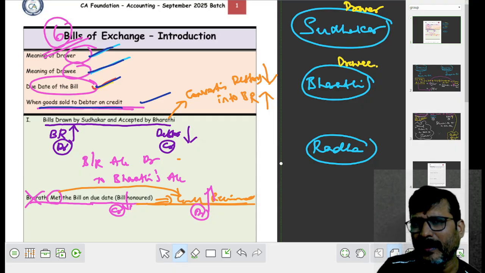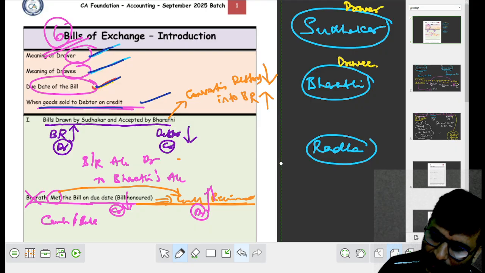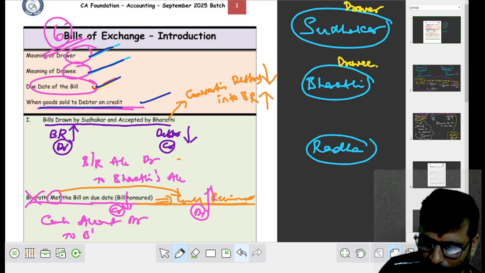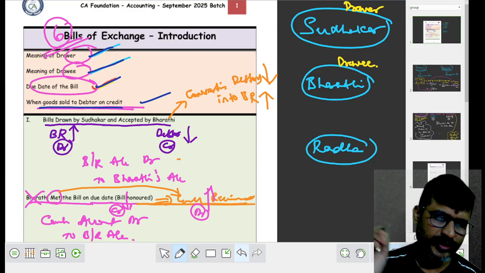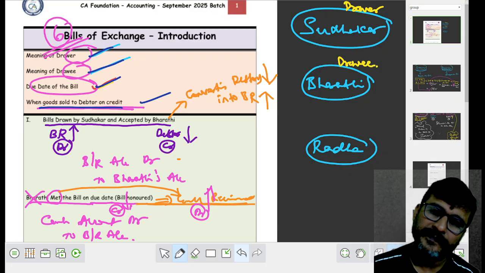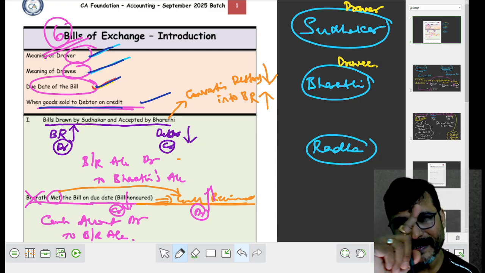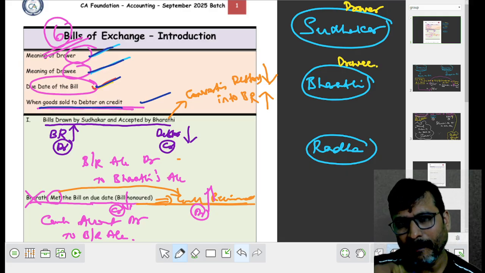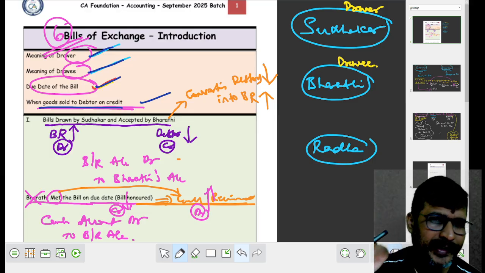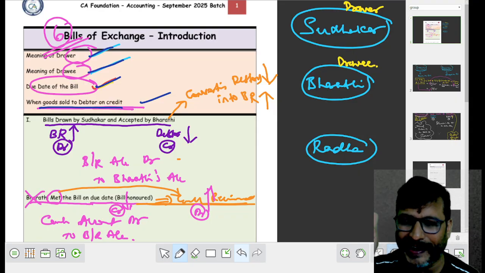अब cash increase हुआ, bills decrease हुआ. अब क्या लिखना है एंट्री? Cash account debit to bills receivable account. I hope, my dear children, you understood what I told. First entry, goods sold to Bharati. Sales means income, debtor increases, Bharati account debit to sales. Bharati is converted into BR, BR increase हुआ, Bharati decrease हुआ, BR account debit to Bharati account. So Bharati cancel हो गया अब.